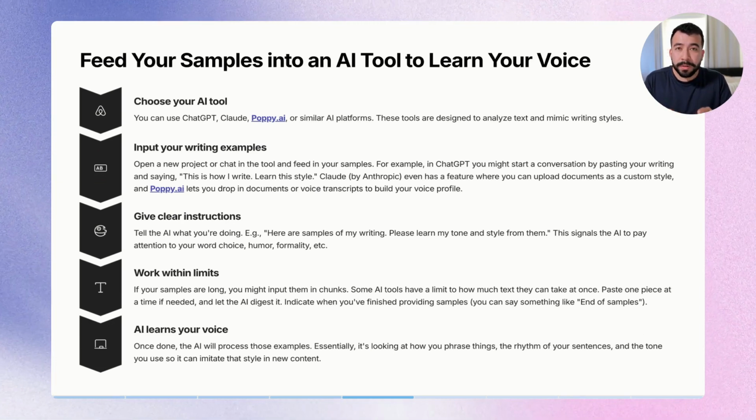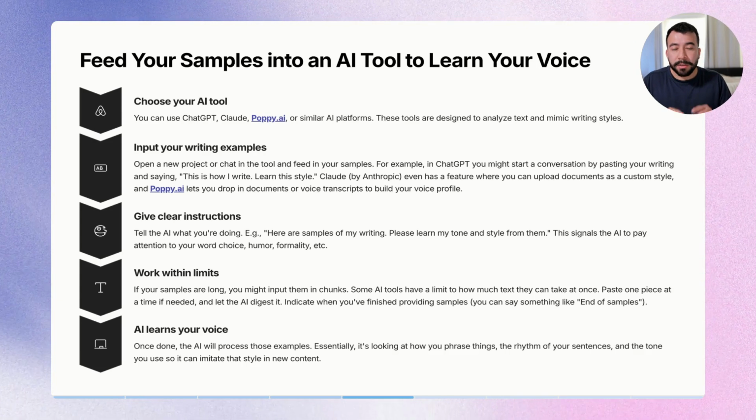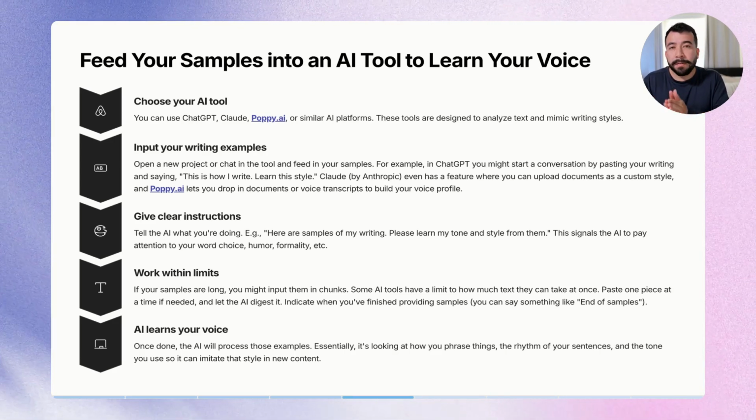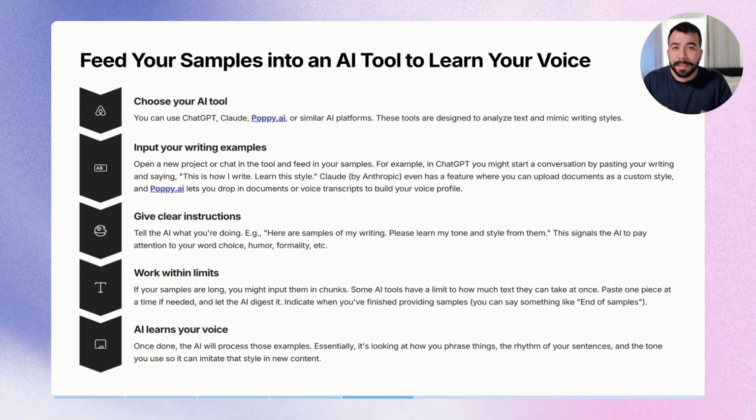Once we choose the AI tool, we're going to input all of our writing samples that we've created. Now with the help of Poppy AI, you can just drop in your YouTube videos, all of your other samples, PDFs, and then build your writing style based off of your voice profile in Poppy. Once we do that, we're going to give the AI model clear instructions. We're just going to say, here are my writing samples, now please understand my tone of voice, and then we're going to go ahead and test it.